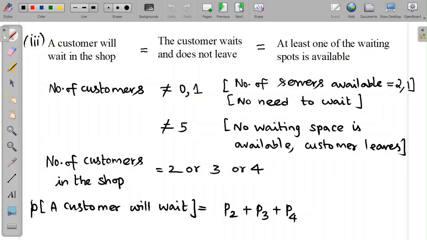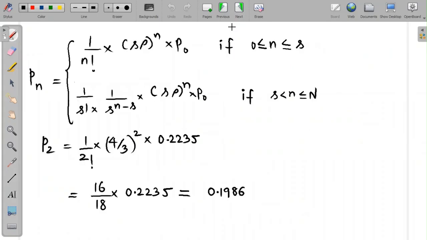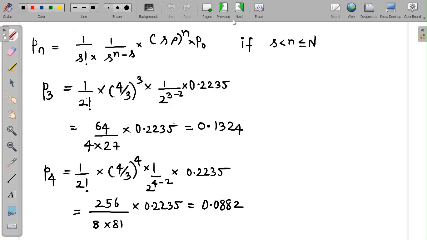So to find P2, we'll use the formula for Pn. And because n is equal to s, the number of servers, we'll use the first part of the formula, 1 by 2 factorial times s rho to the power of 2 times P naught. Substituting the numbers, we see that P2 is 0.1986. And to find P3, we'll use the second part of the formula, which is 1 by s factorial times s to the power of n minus s and s rho to the power of n and P naught all in product.